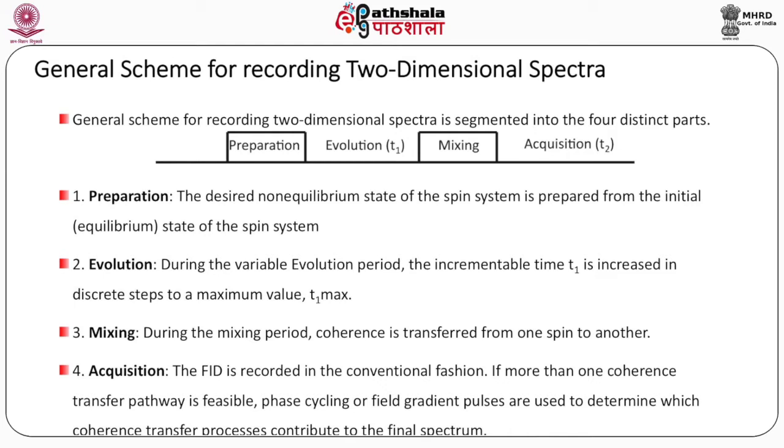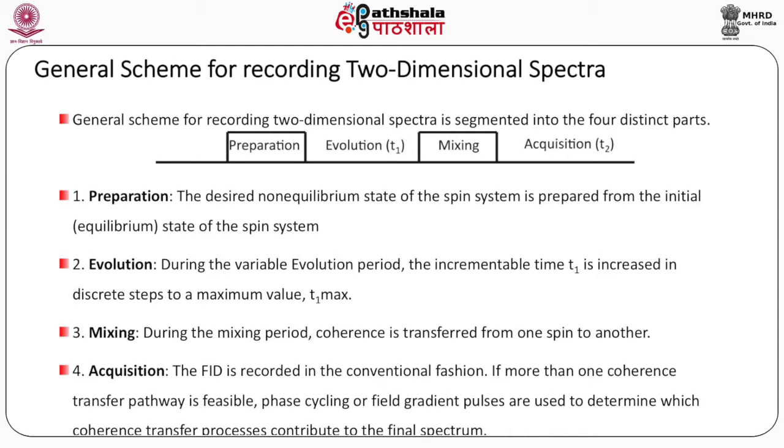the spin system. Evolution: during the variable evolution period, the incrementable time T1 is increased in discrete steps to a maximum value of T1 max. Mixing: during the mixing period, coherence is transferred from one spin to another.